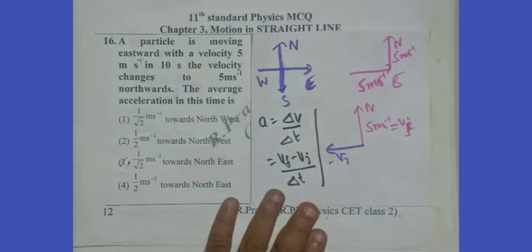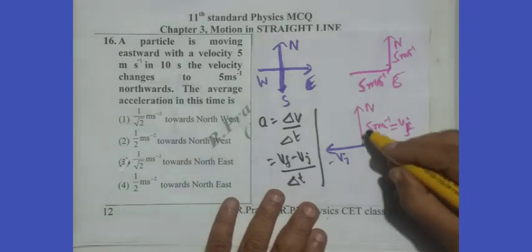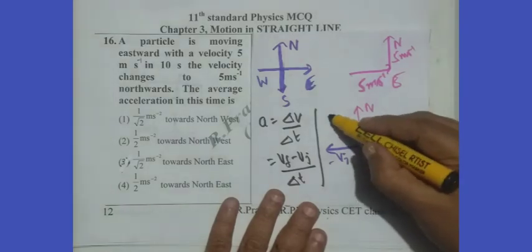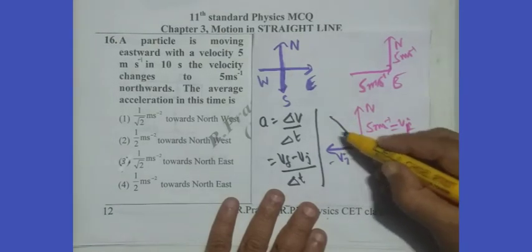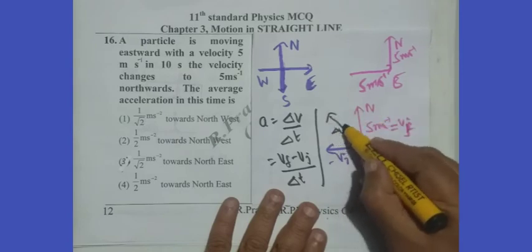Then the resultant of these two will give us delta V. Therefore, I write the delta V this way. By completing the parallelogram, we can write delta V like this.